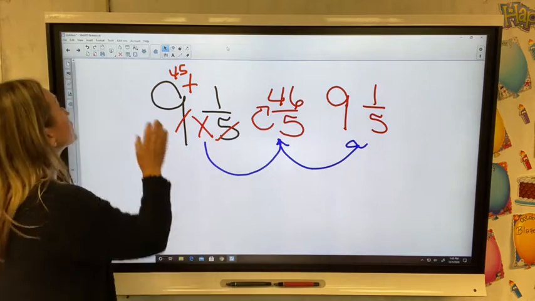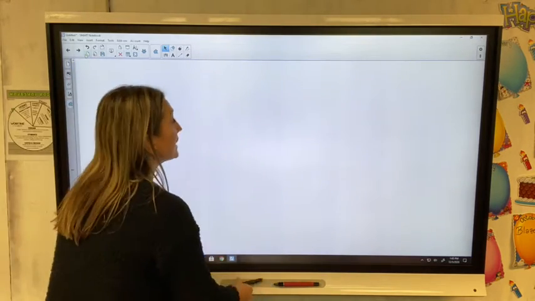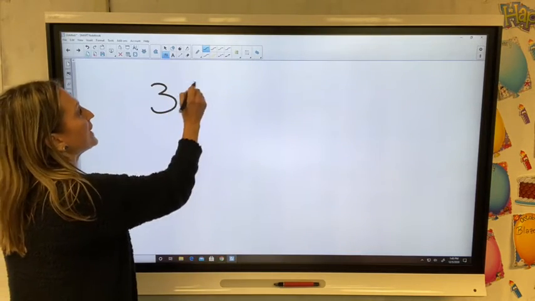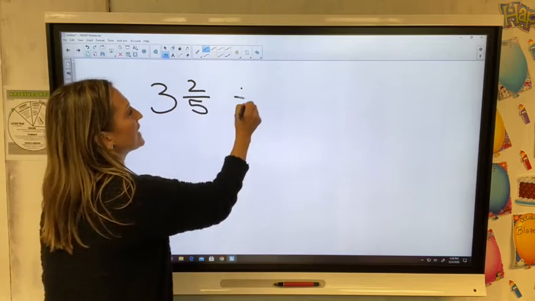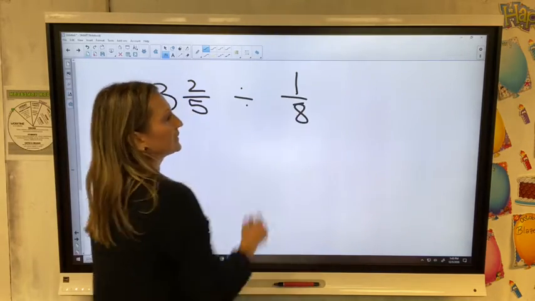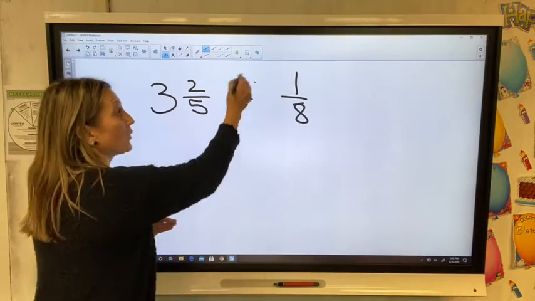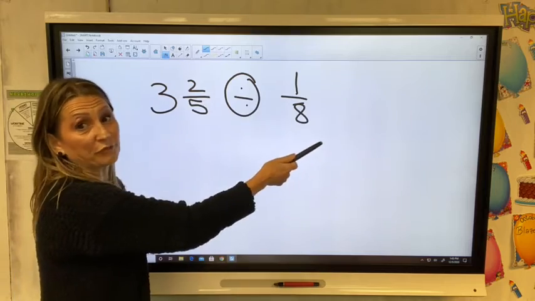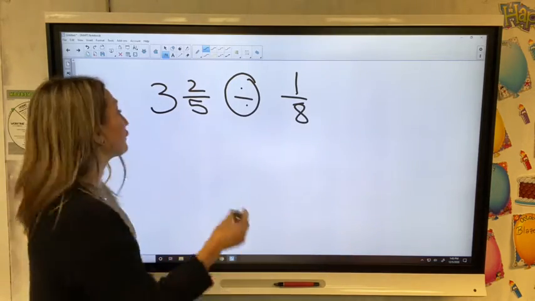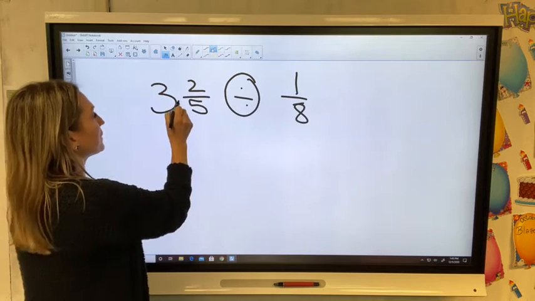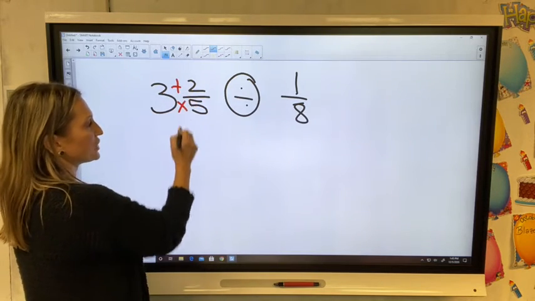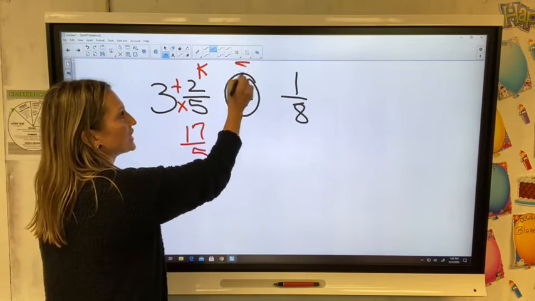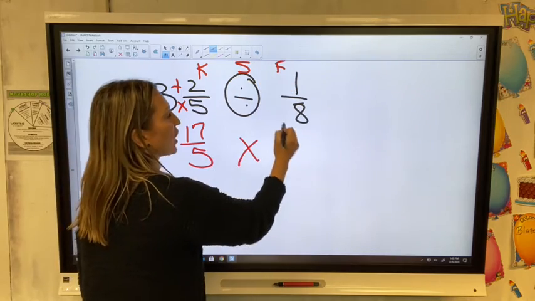It is very important to do this, sixth graders, or to know how this works, because we're going to be doing some multiplication and division problems that look like this: 3 2/5 divided by 1/8. In this, as we know, division is a tough thing to do with fractions, but it's even tougher when you don't see two fractions. So it'll be a lot easier for us to convert the mixed numbers. 15 plus 2 is 17 over 5. This is our keep part. This is our switch part. This is our flip part.